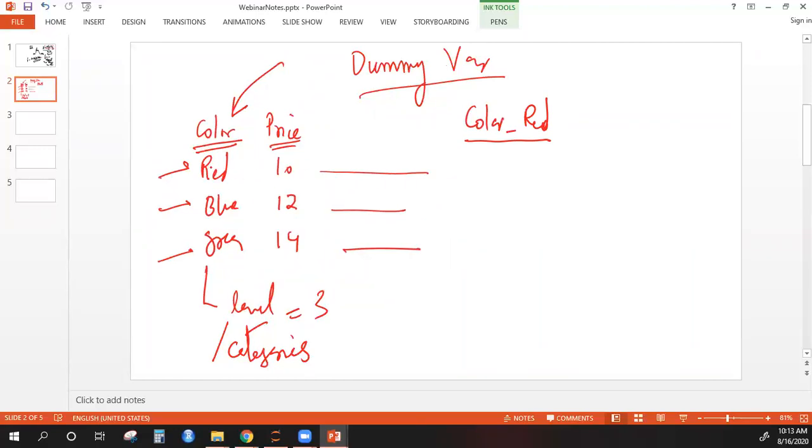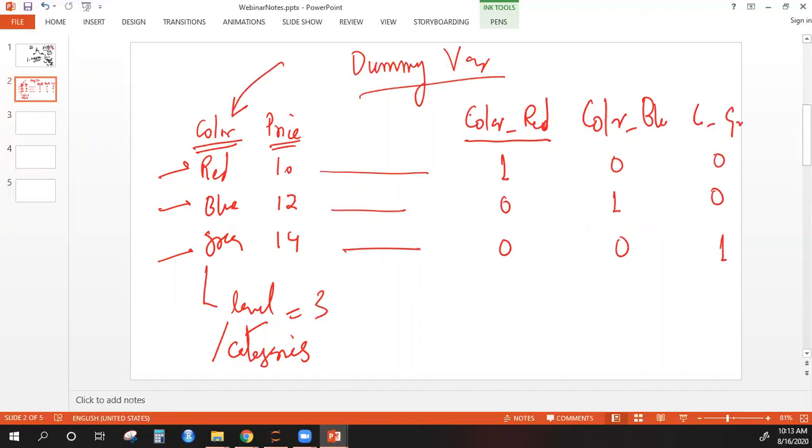So the first record, the first row of our data is red, so this will be 1, and for others it will be 0. Similarly, it will be color underscore blue and color underscore green. So the first entity is red, so of course it is not blue, it is not green. Second one is blue, so this will be 1 and the others will be 0.